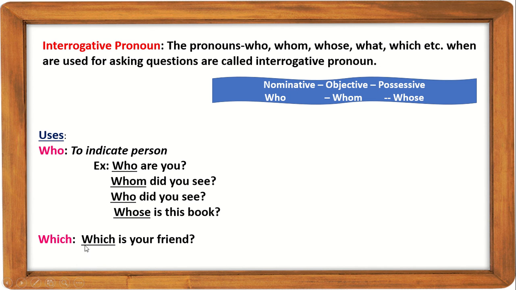Next comes which. Which is used for both persons and things. Actually, it implies selection. It is used for both singular and plural number. Which is your friend? Which of the pictures do you like best? Again, this which, when it is used before a noun, becomes an adjective. If I say which pen is yours, then it is used as an adjective.